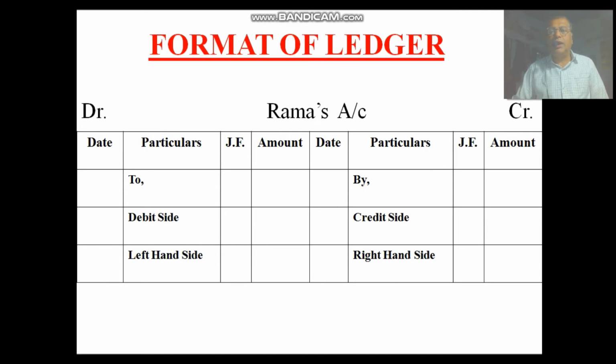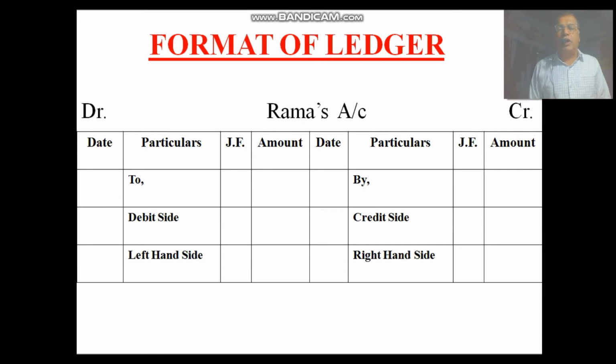JF means journal folio. In the date column, we should enter the date of the transaction, on what date it occurred. In the particulars column, which account is credited is mentioned.